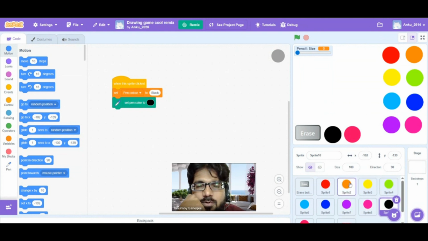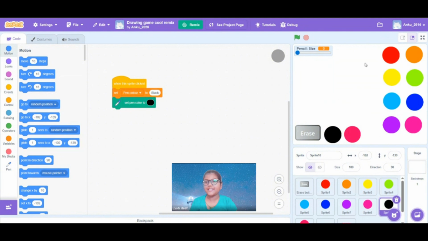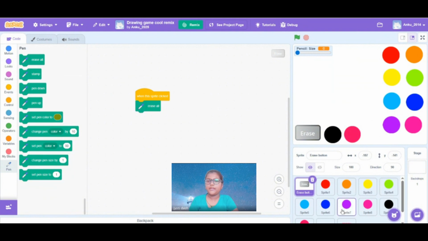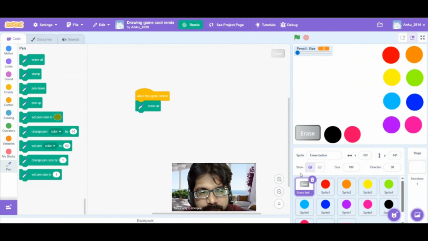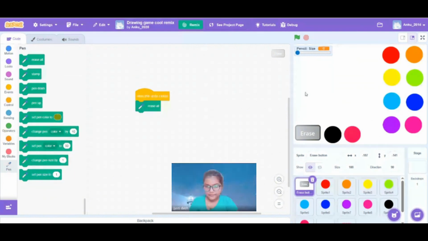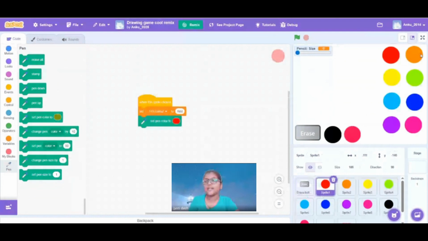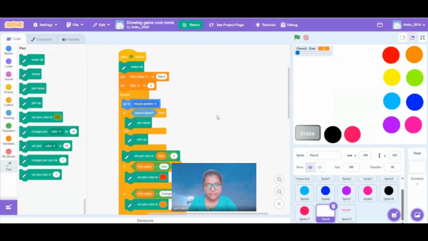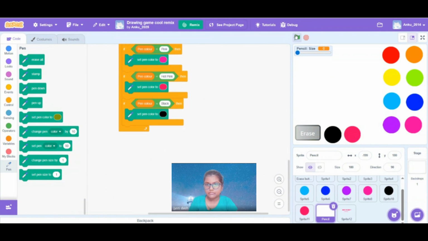What's this about? Sir, this is drawing. The pencil size we can set from 0 to 100. For this erase button, we are using the pen extension. If we click on the erase button, it will erase all the drawings made. These are the colors, sprites, and the pencil.